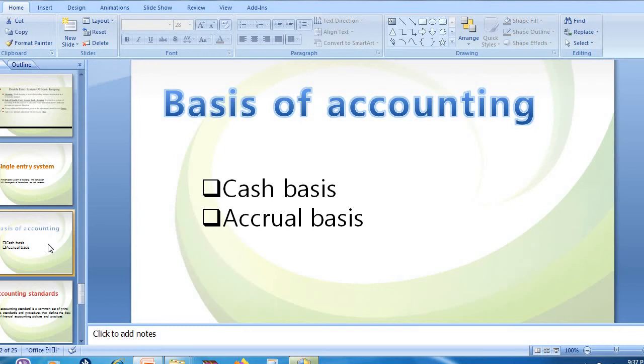Until and unless cash is not received, we should not record those transactions in our books of account. So under cash basis, entries in the books of account are made when the cash is received. Understanding, right? In cash basis system, we are going to record transactions in the books of account when we are going to receive cash. So trading will be done on cash basis, then we are going to record.